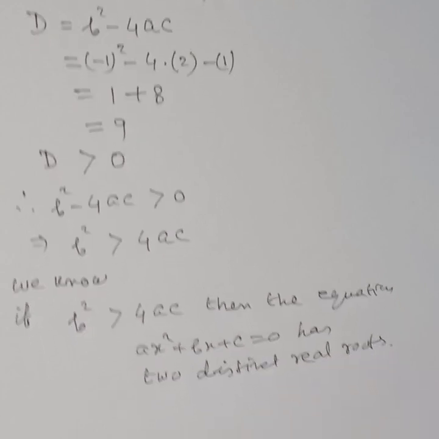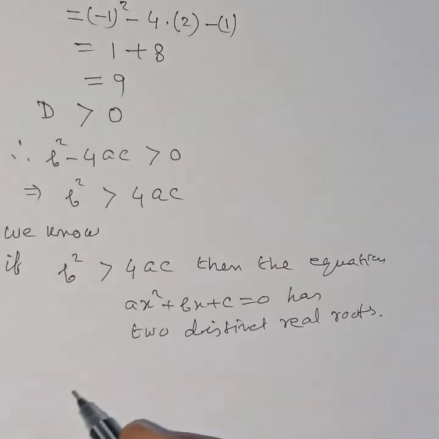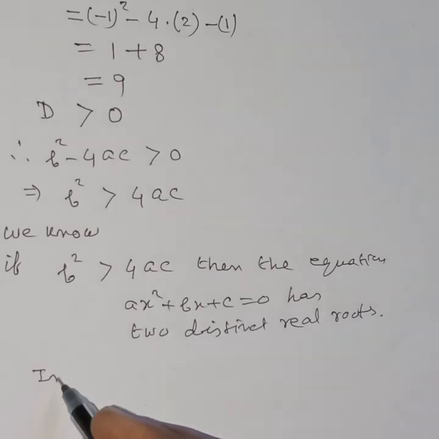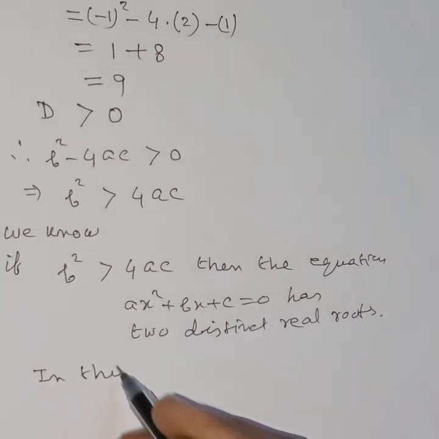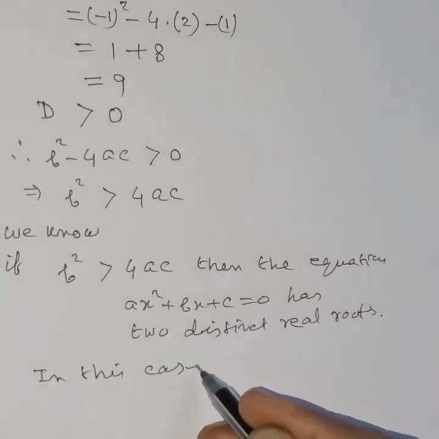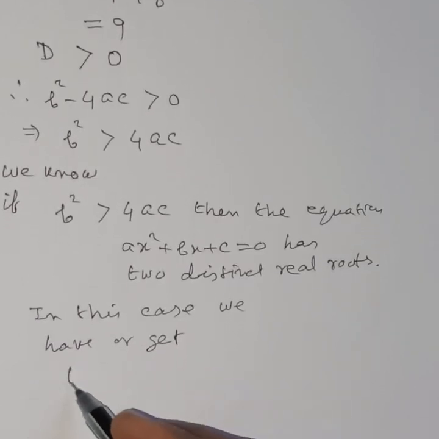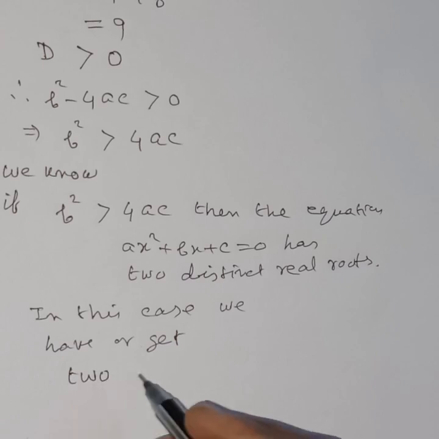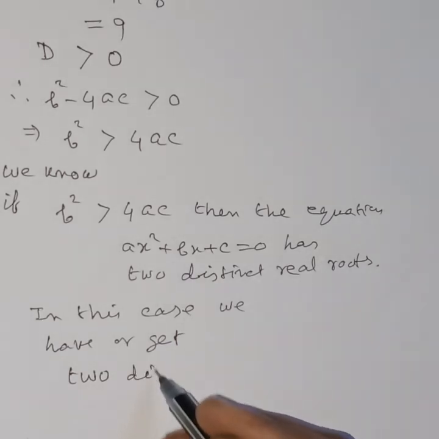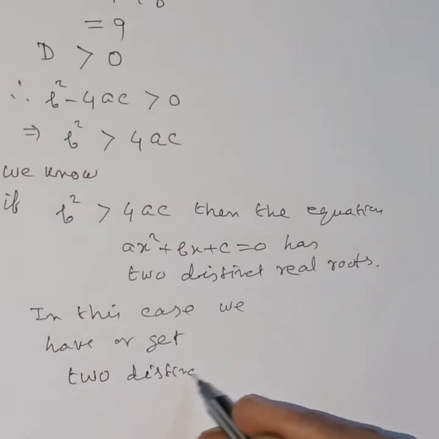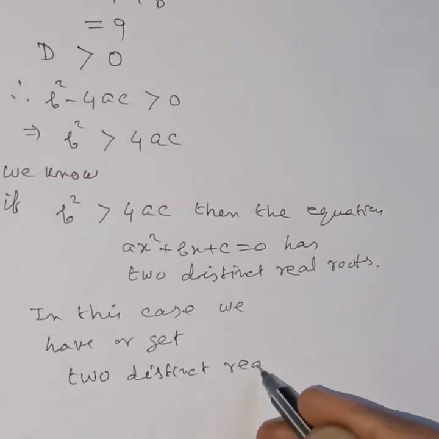So in this case, we have or get two distinct real roots.